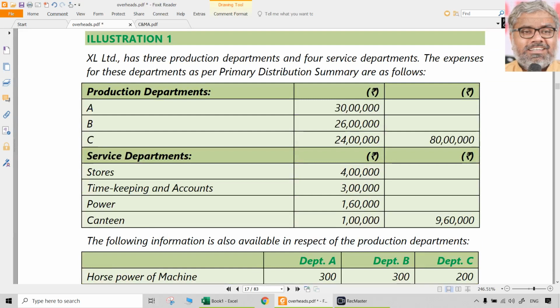Reapportionment we have to do using any of the bases, whether it is a direct redistribution or a non-reciprocal redistribution, or reciprocal distribution itself, which can be done in three different ways: simultaneous equations method, or trial and error method, or let us say repeated distribution method. Any of them can be used. That is the crux of this chapter in a nutshell, we can say.